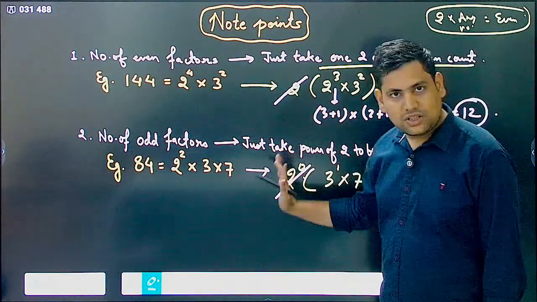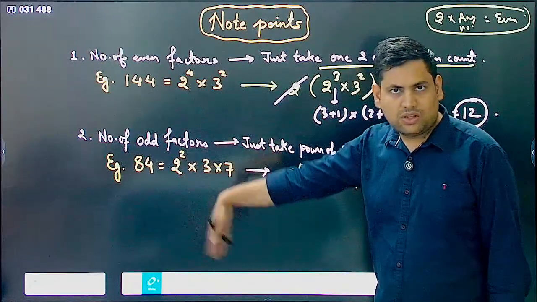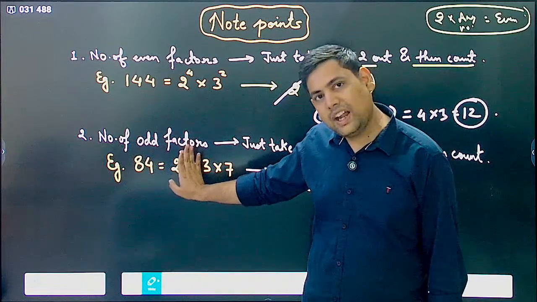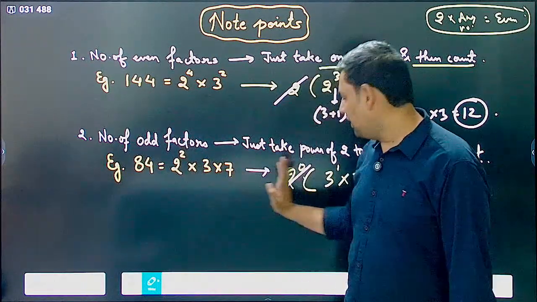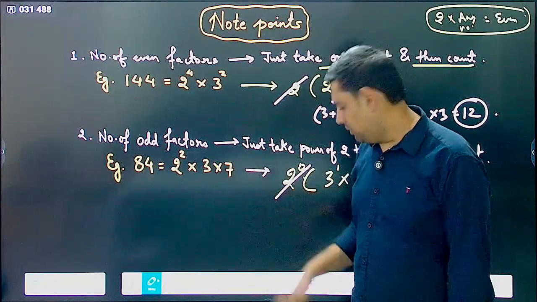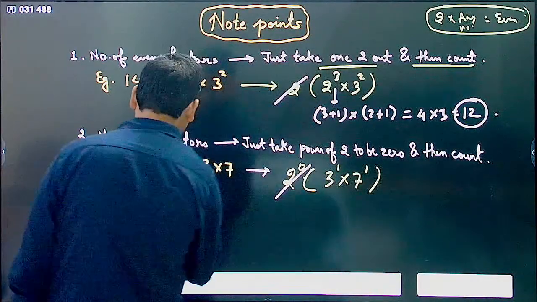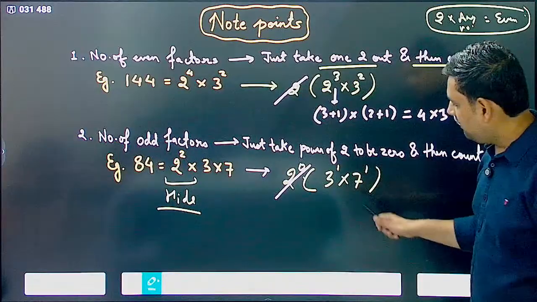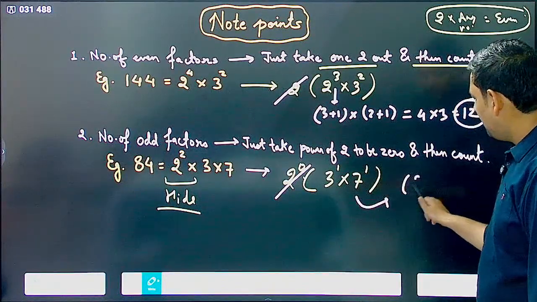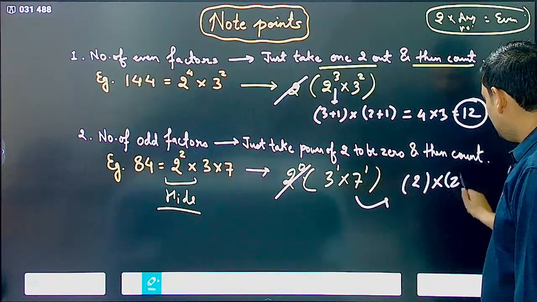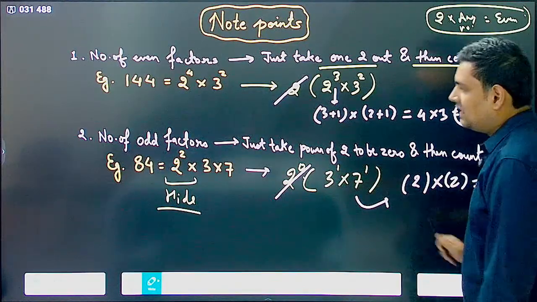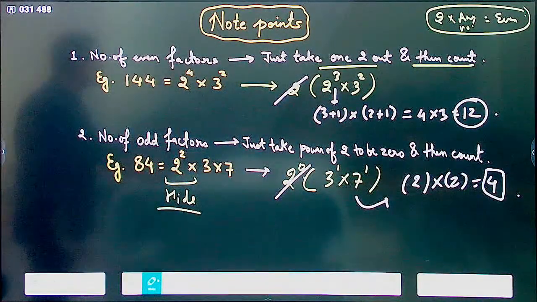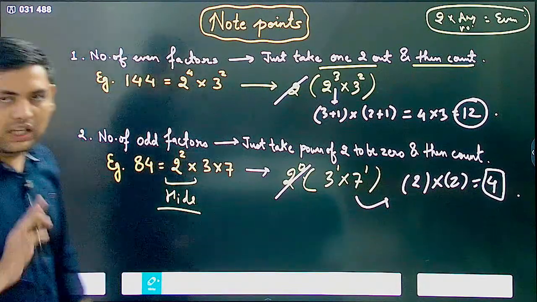So 2 power 0 I have taken, or I just remove 2. In other words, I have to forget about 2 at all, correct. So you can just hide it like this. This is one way, or you can think of 2 power 0 as the fixed number. Now if you just hide this, what you have? 3 power 1 and 7 power 1. Now number of factors will be what? It will be 1 plus 1, that is 2, into 1 plus 1, that is 2. 2 into 2. 4 factors of 84 are odd in nature. Understood? Odd how you calculate, even how you calculate.